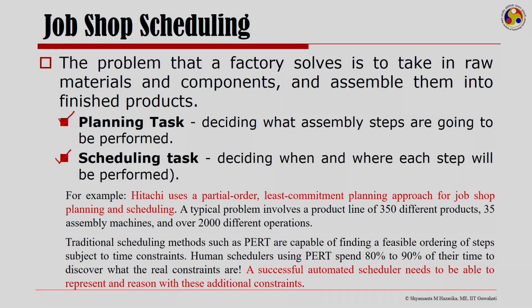Traditional scheduling methods such as PART are capable of finding a feasible ordering of steps subject to time constraints. And this is where an automated scheduling algorithm is required, where it would represent and reason with additional constraints over and above those that are there for.